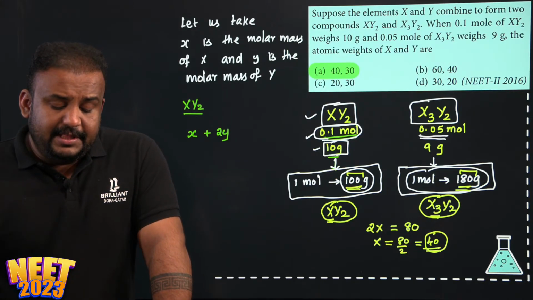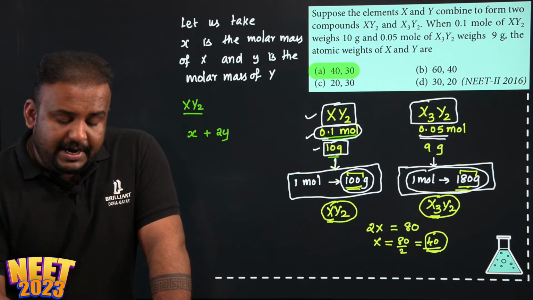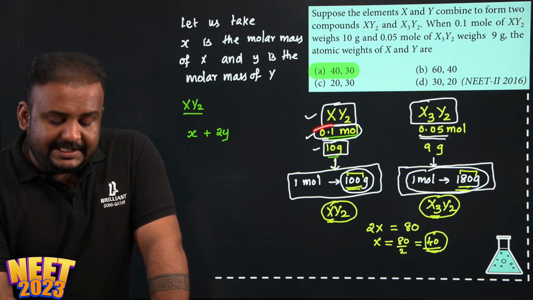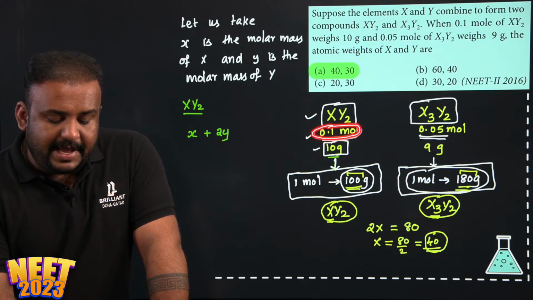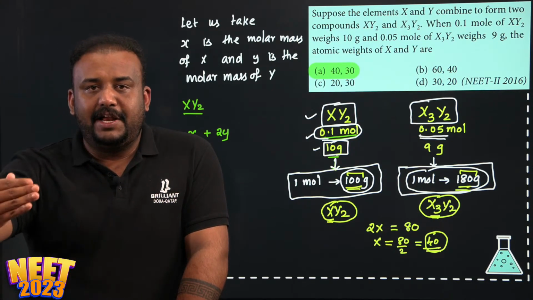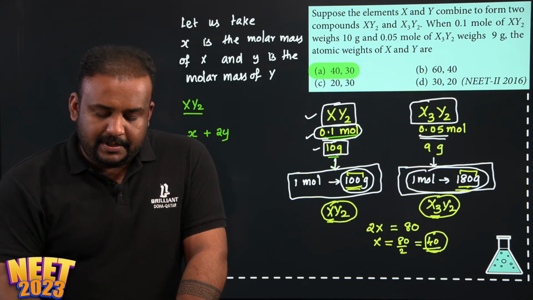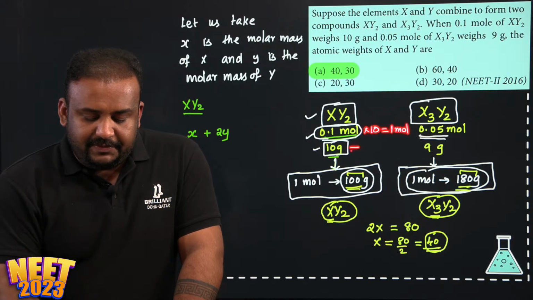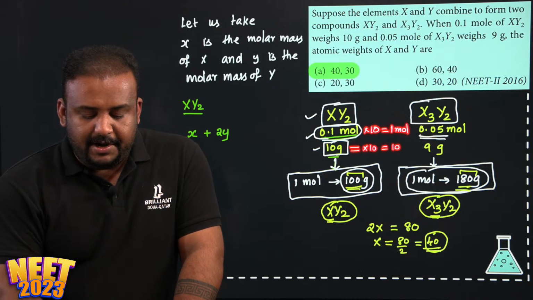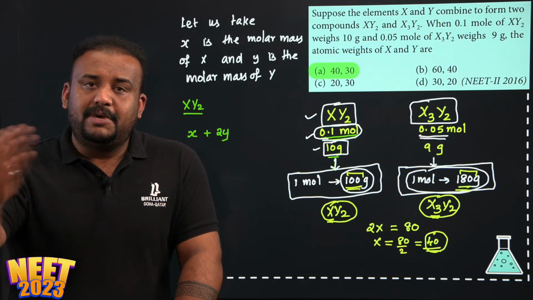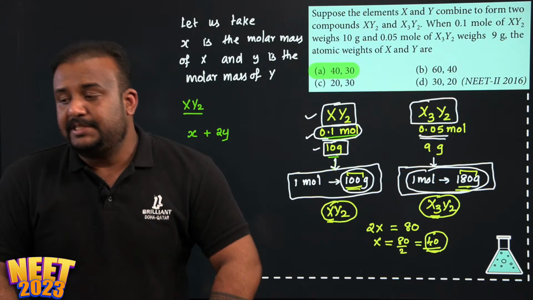So in this question, what did I do in this step? This part is very important. Look here, they said 0.1 mole of XY2 has a mass of 10 gram. So what did I do? I just scaled that value up to 1 mole. See, 0.1 times 10 is 1 mole, right? So how much will be its mass? Times 10, which will be 100. That's how I got 100. So the mass of 1 mole of any compound is what is called the molecular mass.